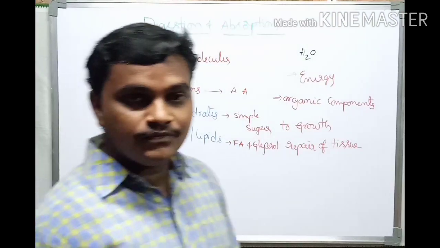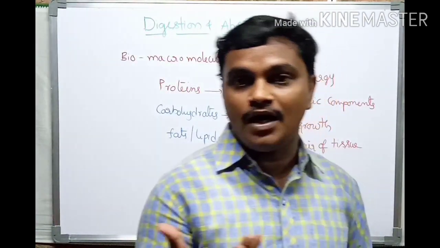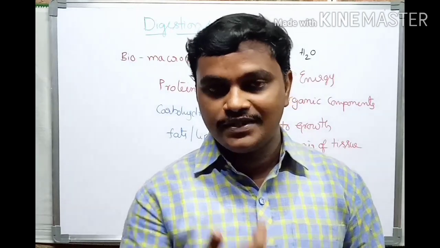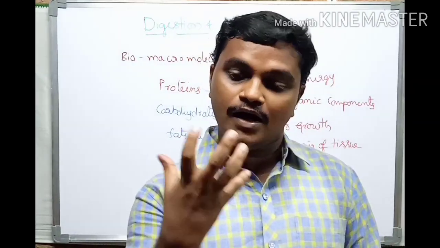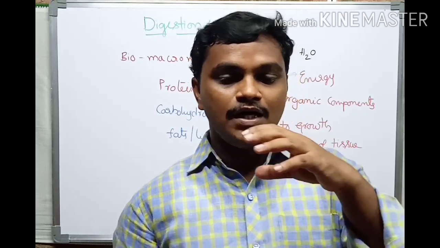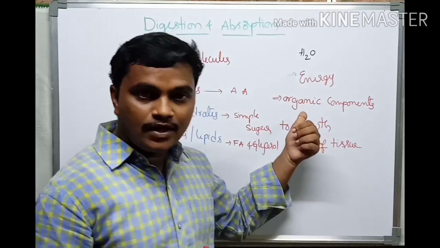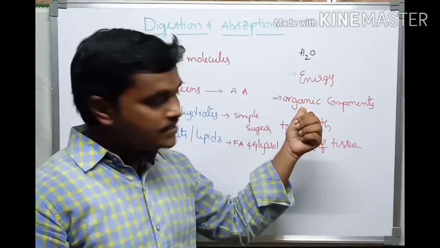Suppose unknowingly you take some hot water, and our mucosa or gut region is ruptured by the hot solute.